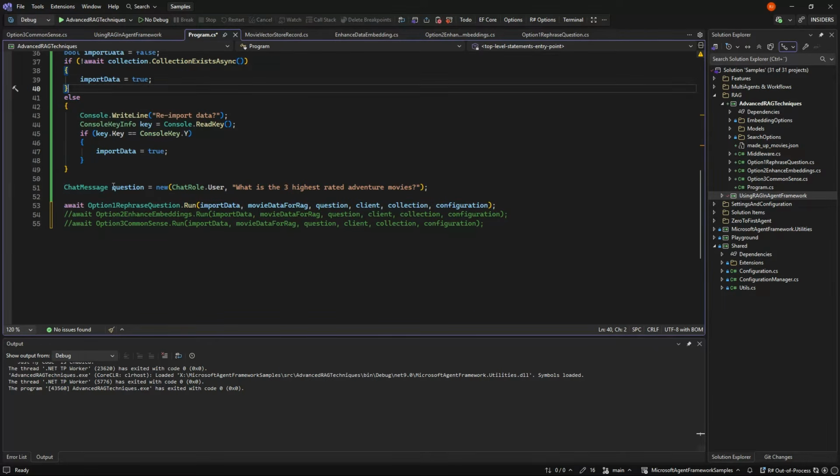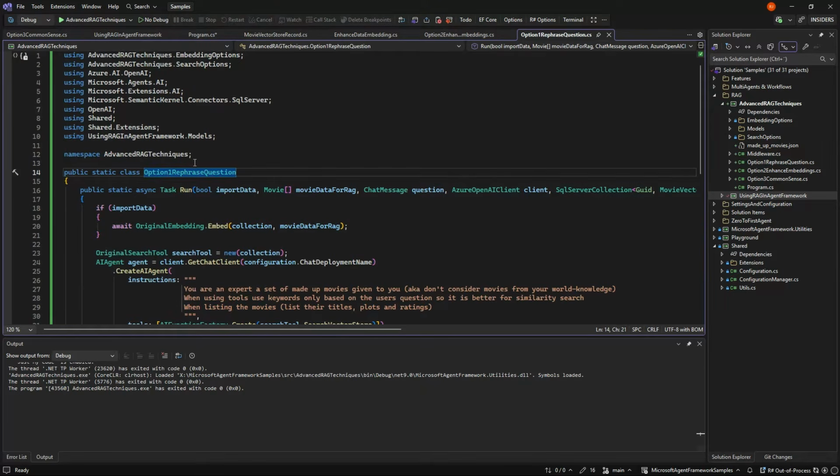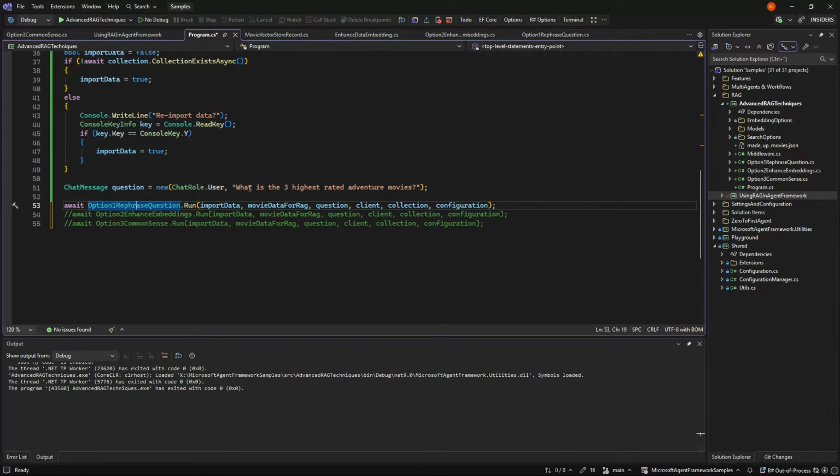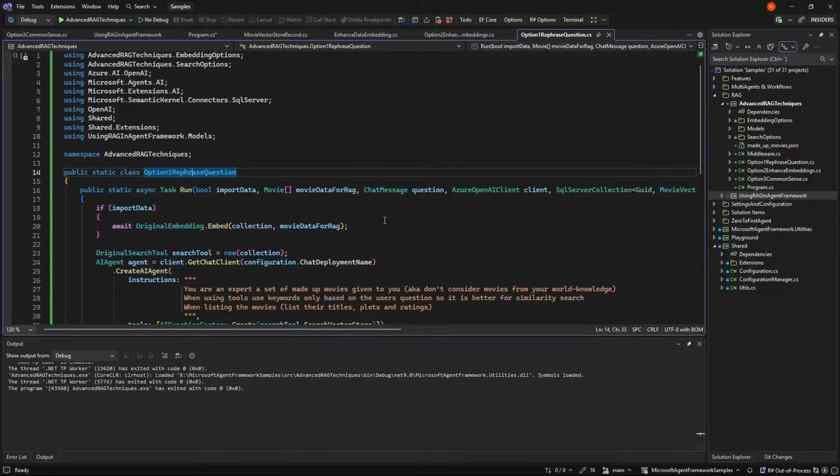So we still have our question, and then we can do various different things. The first thing we could try to do is to rephrase the question. Because in the original one, we just went in and asked exactly the same question as the user did. What are the highest ranking movies? But that might not be the best for similarity searches.